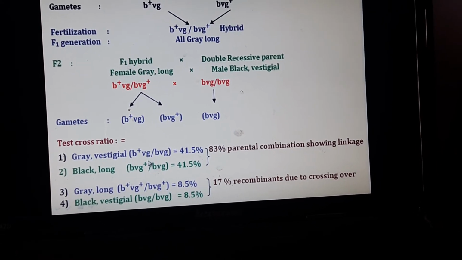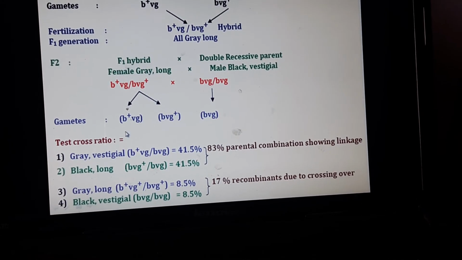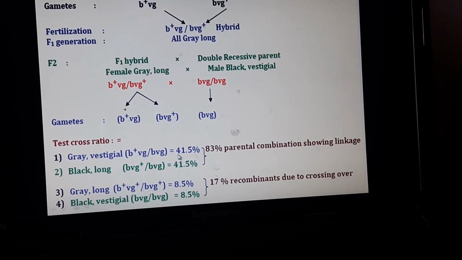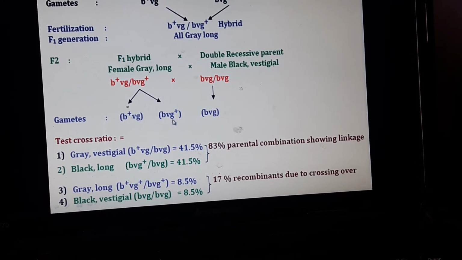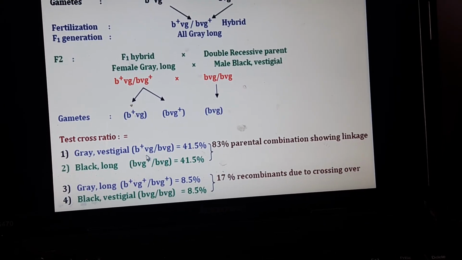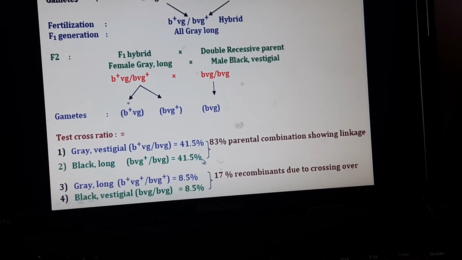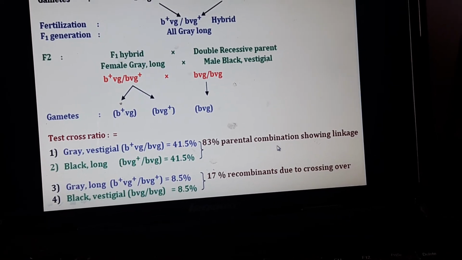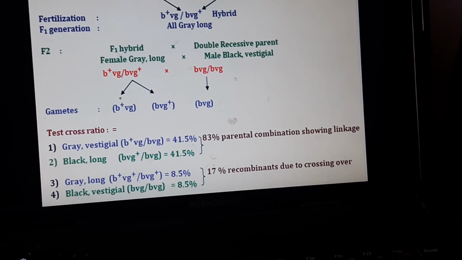The grey vestigial combination, B+Vg/Bvg, produces 41.5% of offspring. The Bvg+/Bvg combination, the black long, again has 41.5%, so a total of 83% show the parental combination, which is the type of linkage.